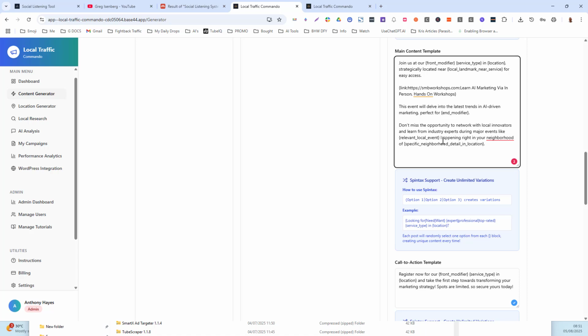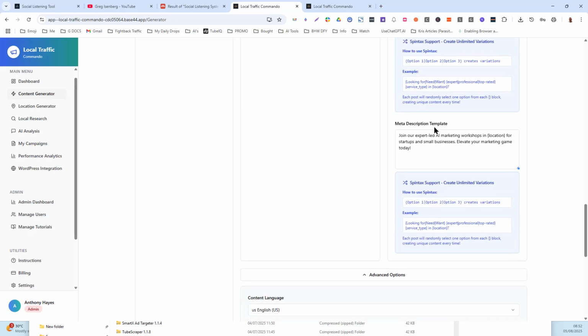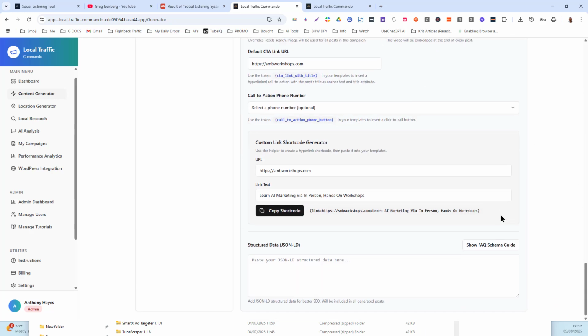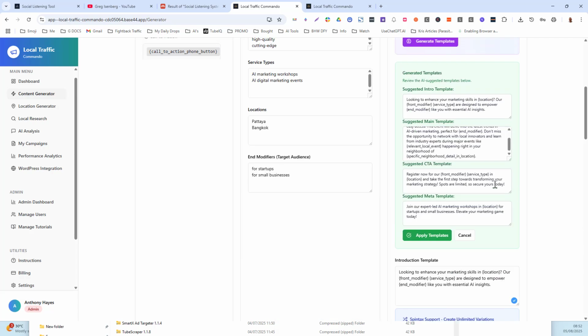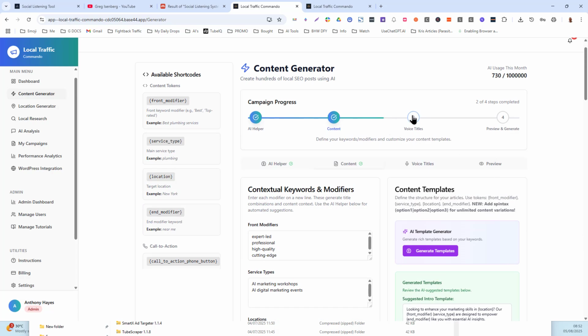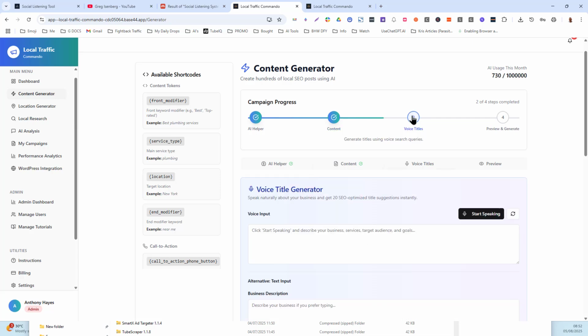Okay, so you just have to tell it what you want. So I can come back in here and say, look, I need my call to action to be in a banner format, okay, within the content, and it will create that kind of thing. Okay, so you can expect that kind of thing to happen. So now that we've got all of this done, okay, we can go on to the next step.